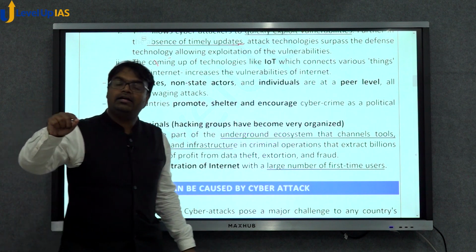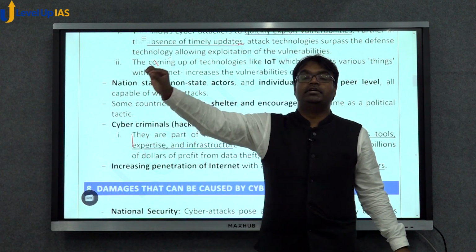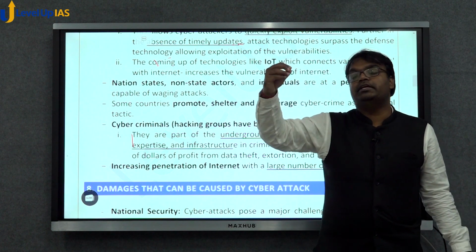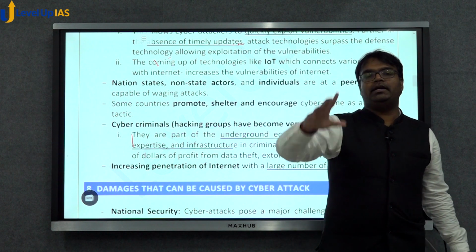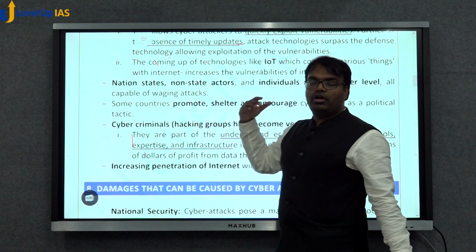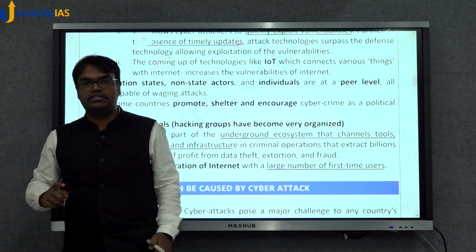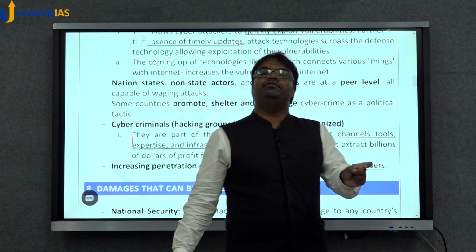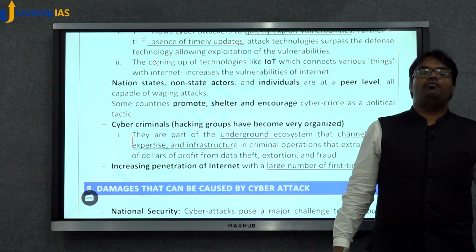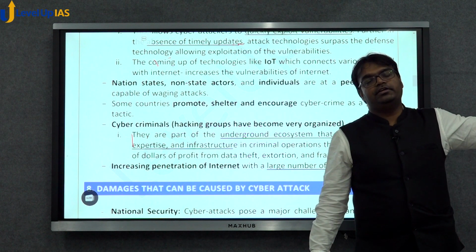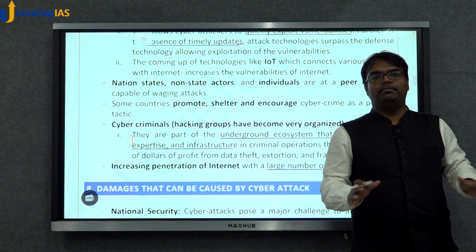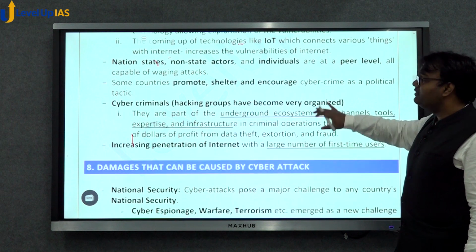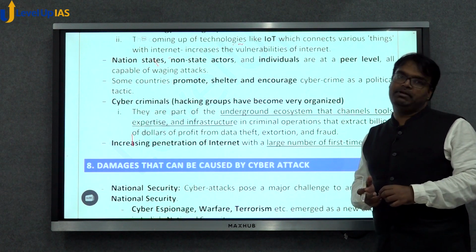A hacker sitting in some garage, if he identifies the vulnerability, may be equally able to impact you as a country or an organization. It's not possible for you to control every individual or ensure rule of law being followed by every individual. A hacker sitting in some place will be able to hack into your system.